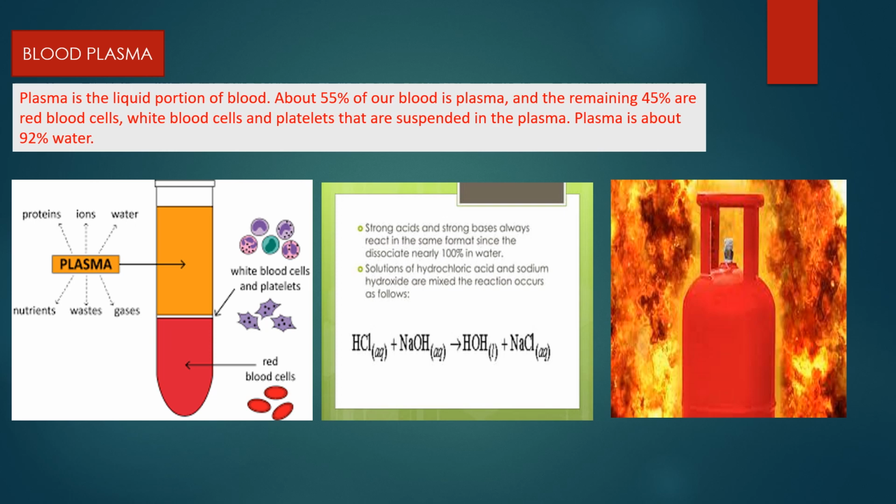Blood plasma is the liquid component of blood that makes up about 55% of total blood volume. It is a yellowish colored liquid that contains water, protein, nutrients, and I think hormones, waste products, and other substances which are necessary for the body to function properly. One more thing: plasma also carries red and white blood cells and platelets throughout the body.